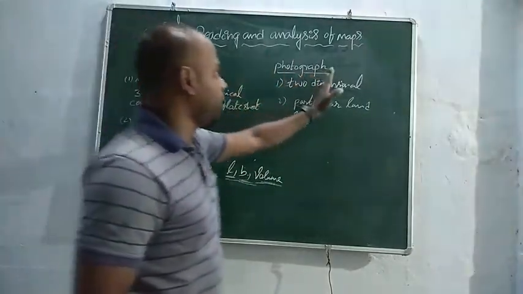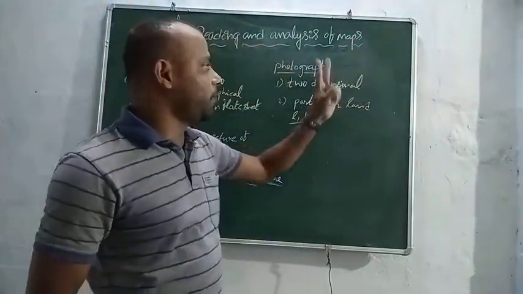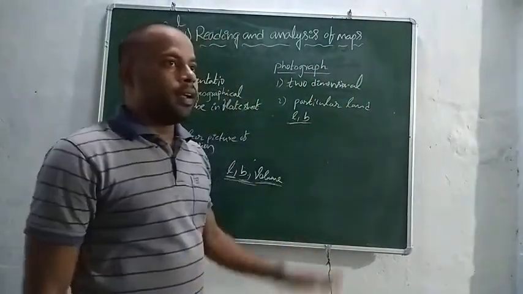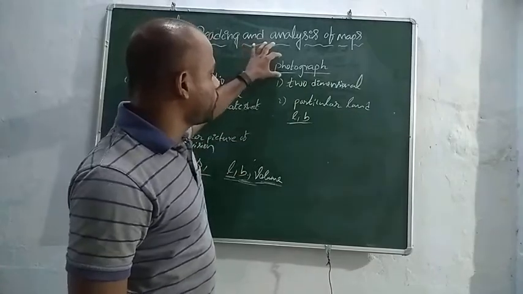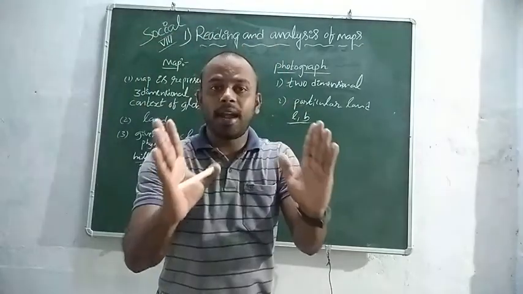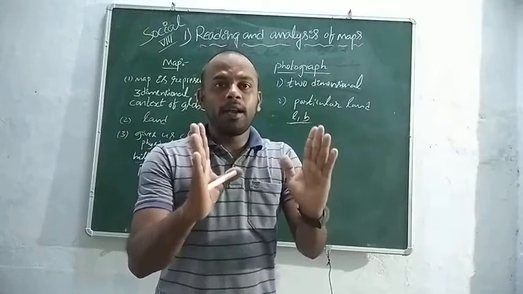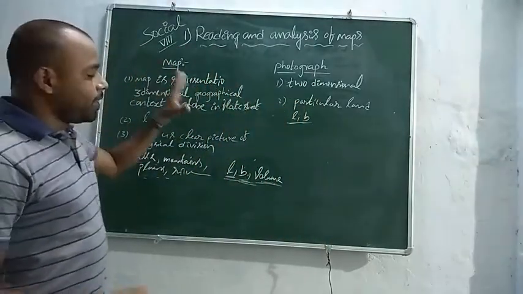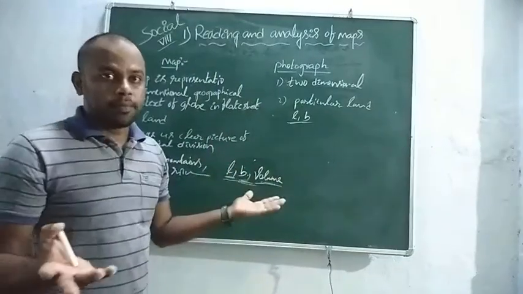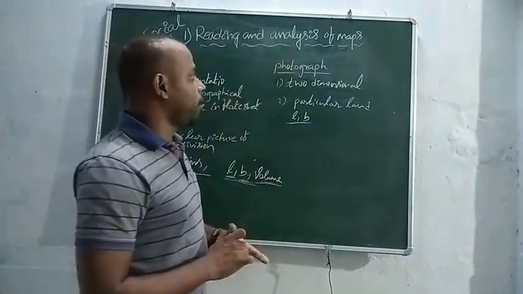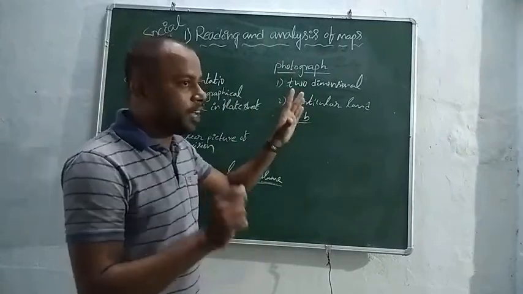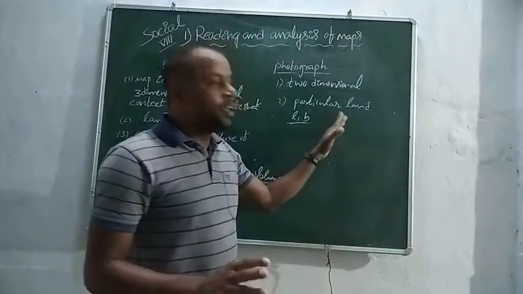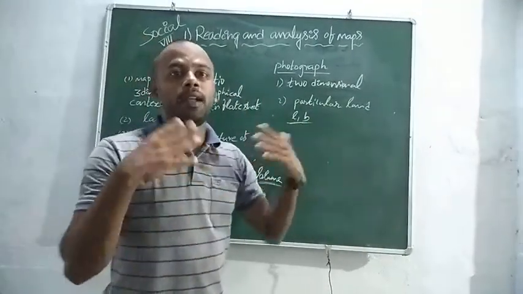A photograph is a representation in two dimensions. Two-dimensional means length and breadth. From a photograph you can get a clear picture of that particular land only. With a map, you can get a clear picture of any physical land. But with a photograph, you can't get any physical division of any particular area.